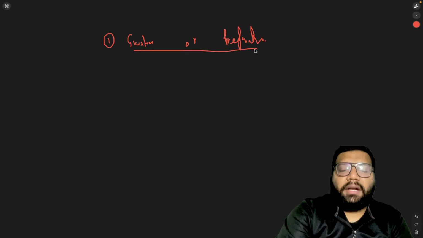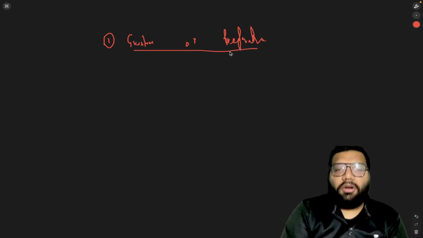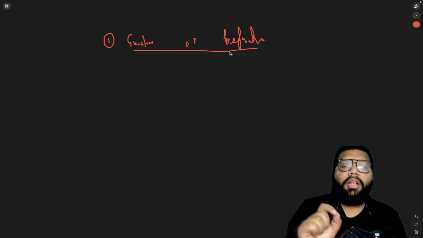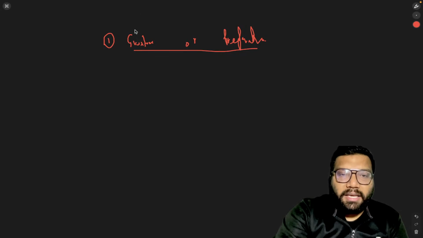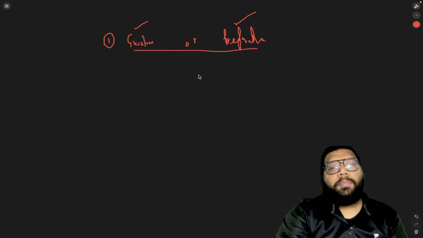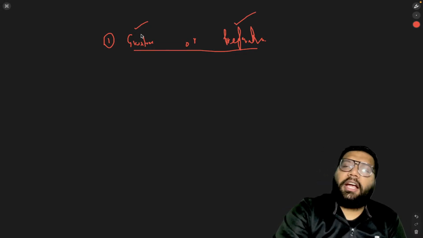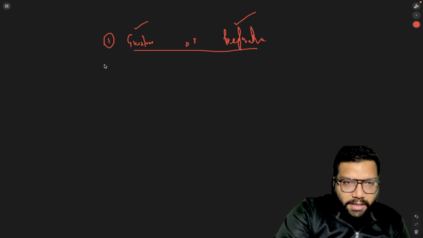Mind it, students, when it comes to the concept of assault, the person who is committing the offense of assault is not touching the body of another person. That is the key point. He is only making some gestures, or doing some preparation. Now, what kind of preparation, what kind of gesture, that we will get to know with the help of the second essential.